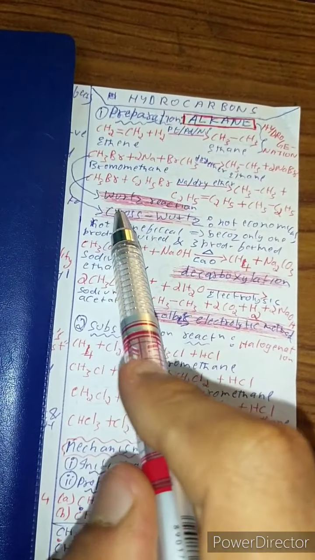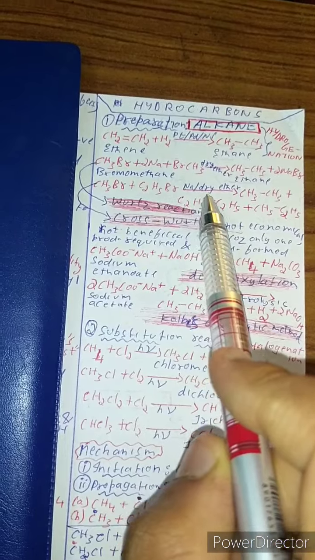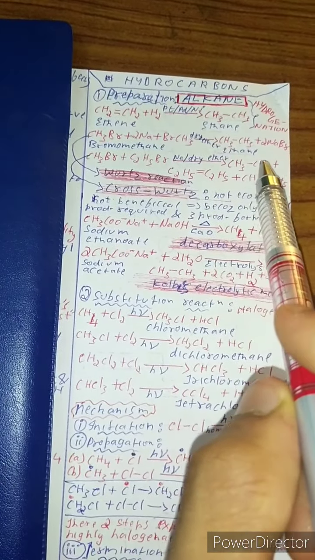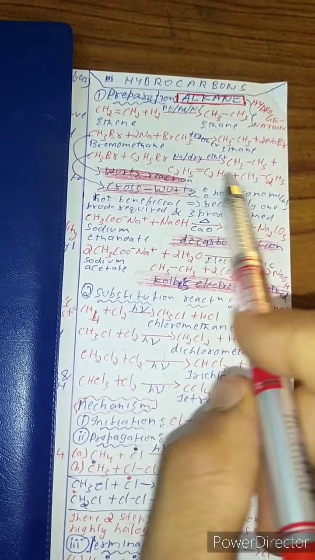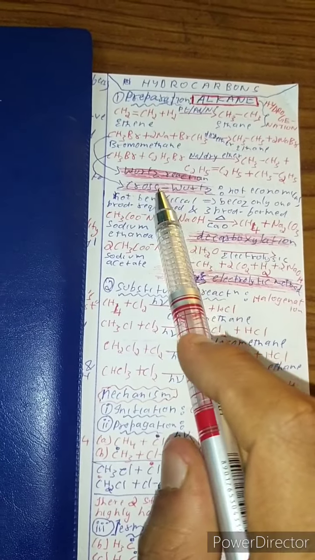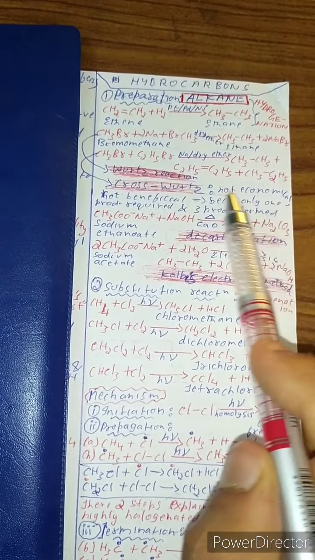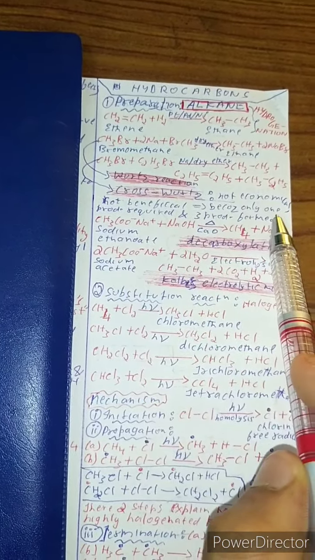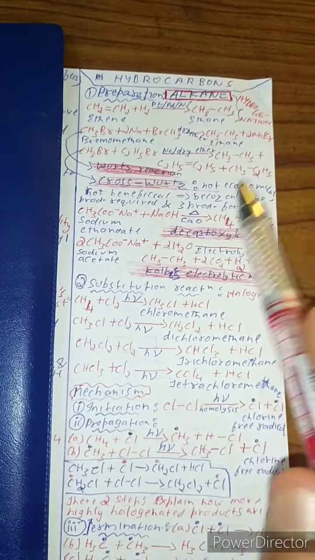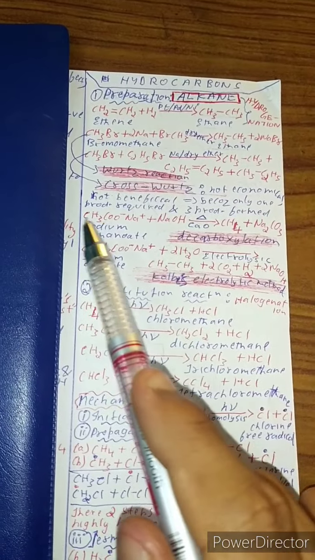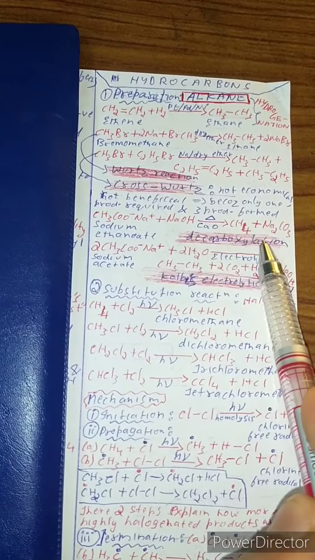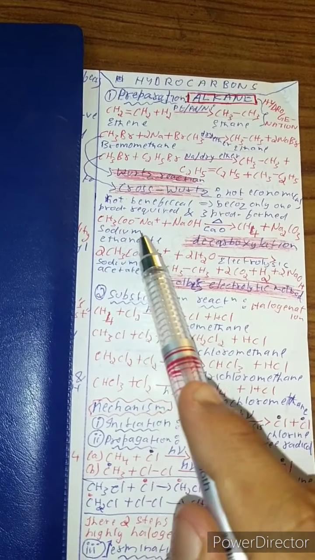And another reaction, in cross-Wurtz reaction, alkyl halide reacts with aryl halide in the presence of sodium and dry ether to give alkane and a mixture of products. So cross-Wurtz is not economical or it's not beneficial because only one product is required and three products are formed, which is unnecessary.